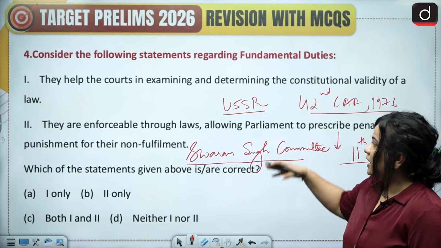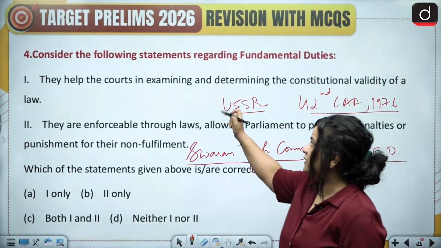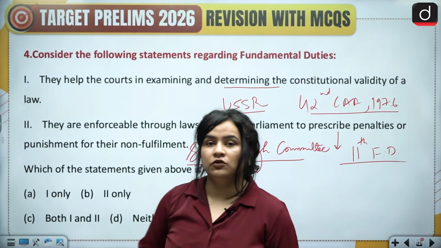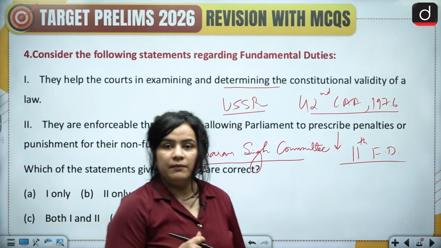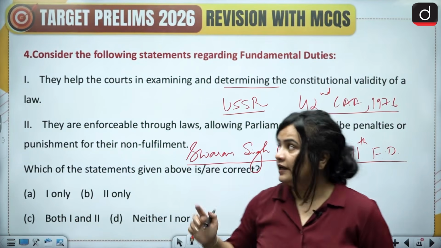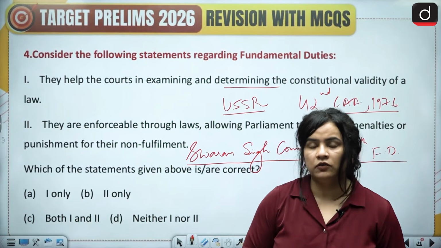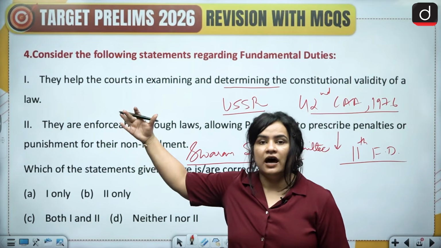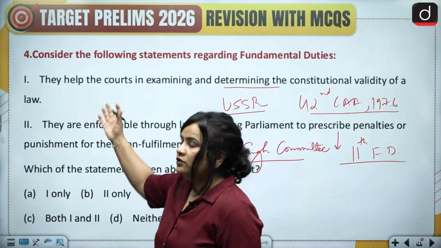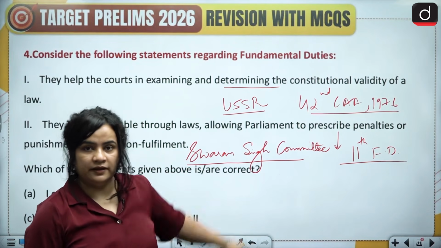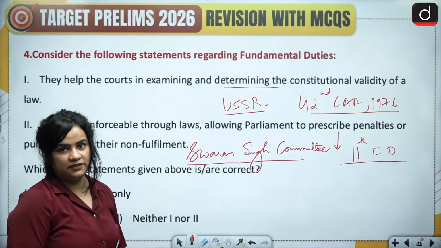Another thing is that they also help the courts in examining and determining the constitutional validity of laws. So they definitely aid the court in determining whether a law is constitutional or ultra vires. So even though they are not justiciable, they do help in determining the constitutional validity of law.